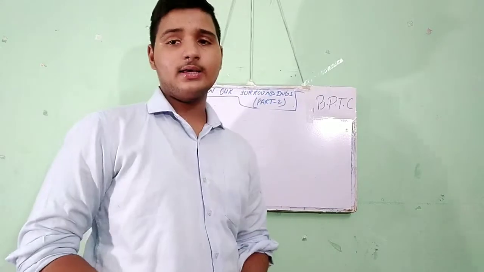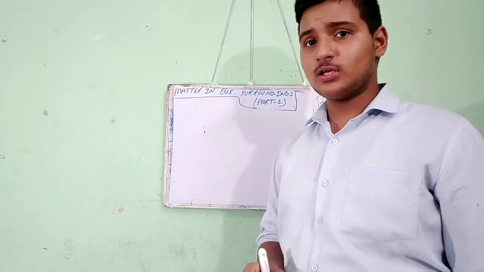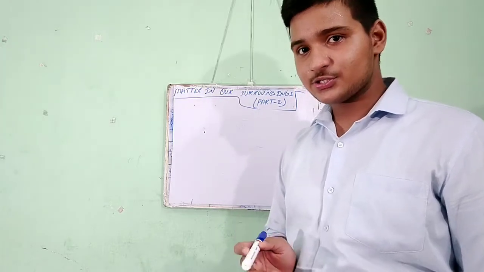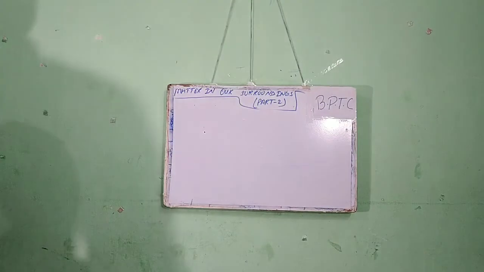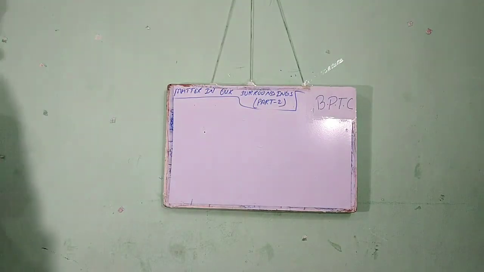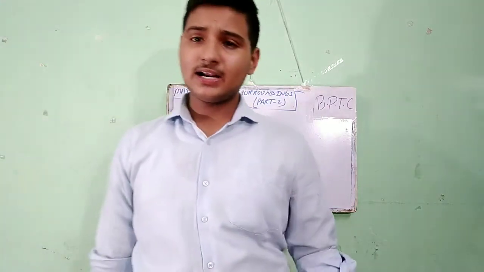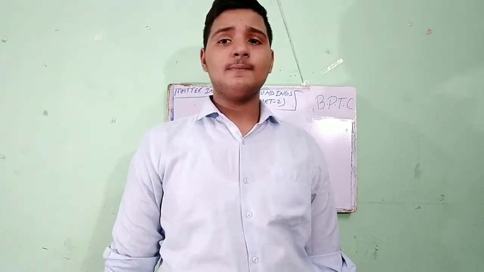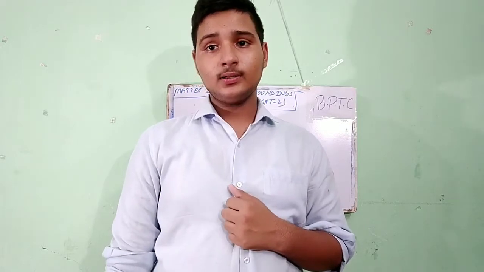Guys, I forgot to tell about what is rigidity. First we talked about fluidity. Fluidity is for the gaseous state and liquid state, but rigidity is for the solid state. What is rigidity? It is the hardness of a material, a hard material which is not easily broken, so it is known as solid state.